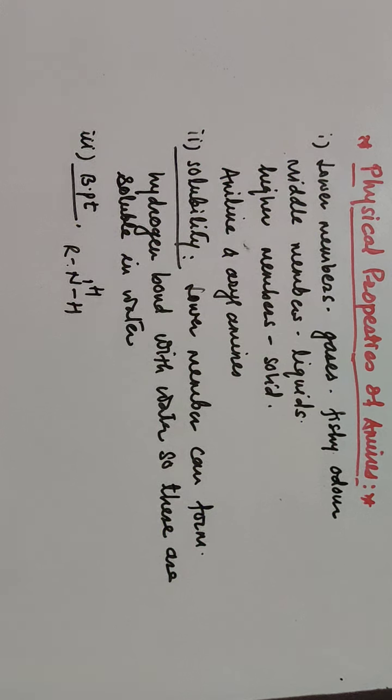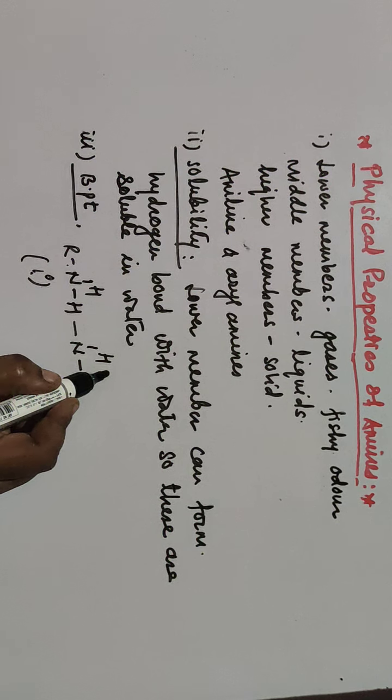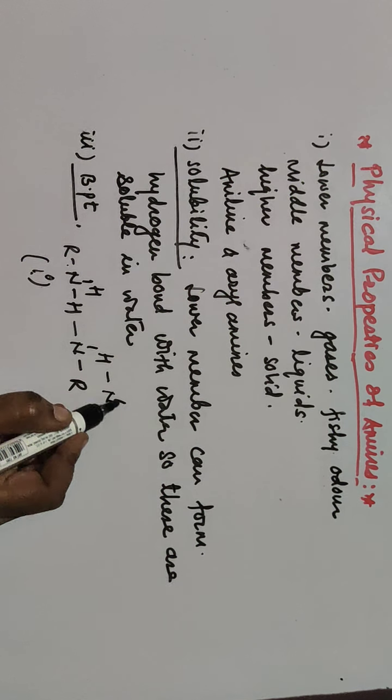And as a result, in case of primary amine, this is 1 degree amine actually, the hydrogen atom of one molecule gets attached with the nitrogen atom of other molecule. This hydrogen again attached with the nitrogen atom of other molecule.